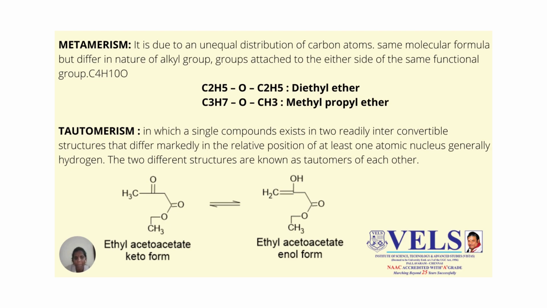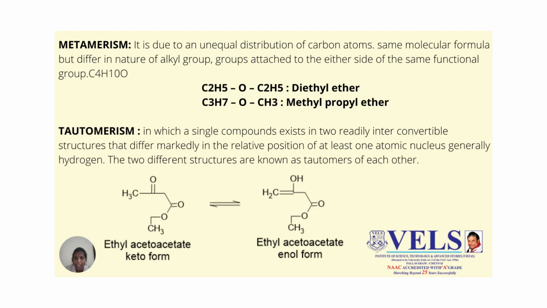Then our next topic is tautomerism. This is a special type of functional isomerism in which isomers are in dynamic equilibrium with each other. A single compound exists in two readily interconvertible structures that differ markedly in the relative position of at least one atom nucleus, generally hydrogen.